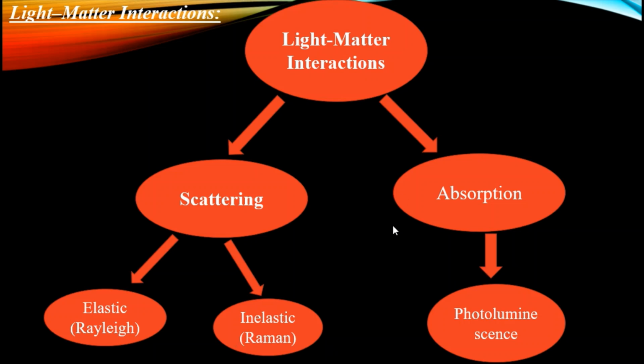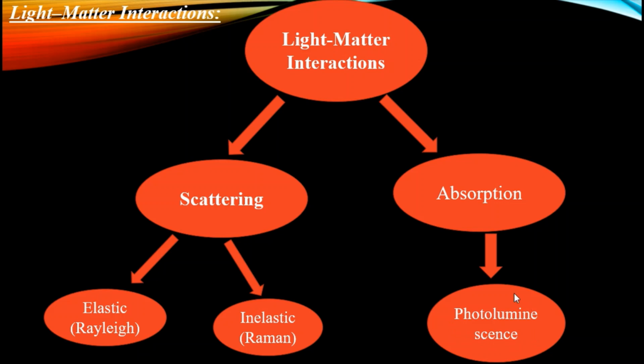The other light-matter interaction is absorption. Absorption means absorption of light by a molecule. When a molecule absorbs light, it goes to an excited state. After going to the excited state, the molecule relaxes back to the ground state. When the molecule relaxes back to the ground state from the electronically excited state, it emits a photon. This process is called photoluminescence, that is, the emission. So emission is the result of absorption. We say photoluminescence is the result of absorption. Photoluminescence is basically of two types: phosphorescence and fluorescence.